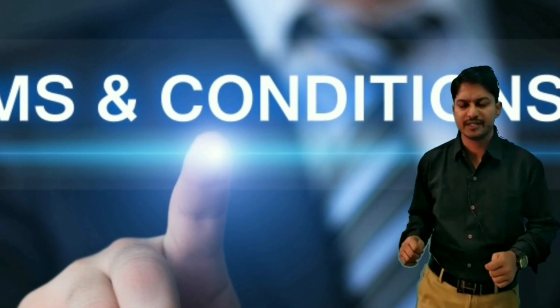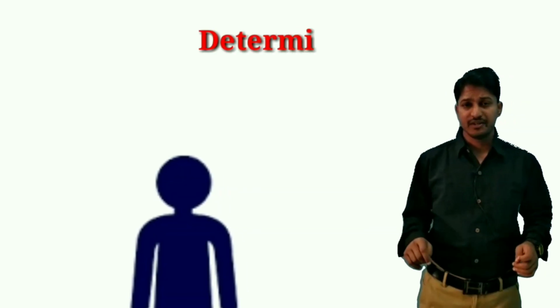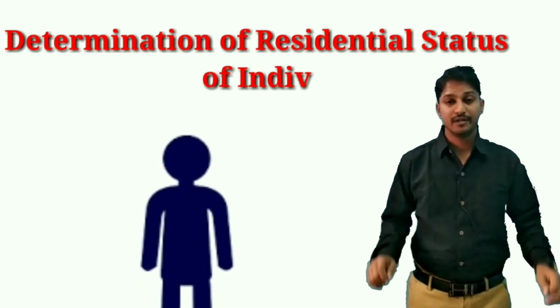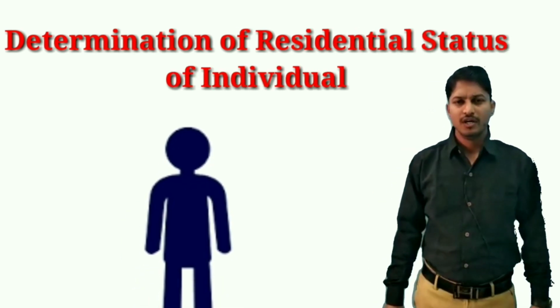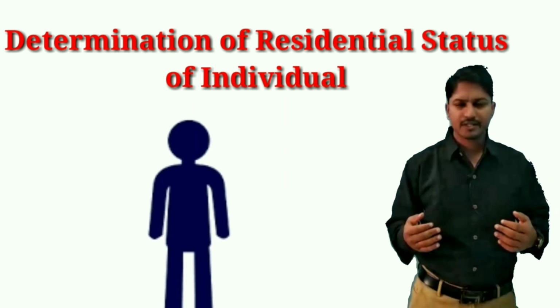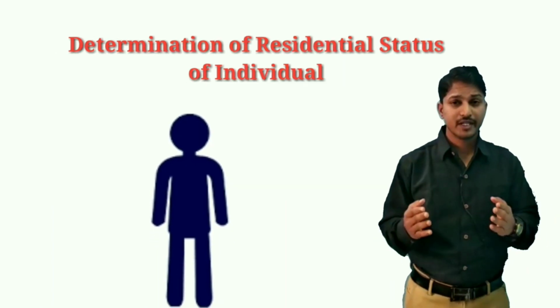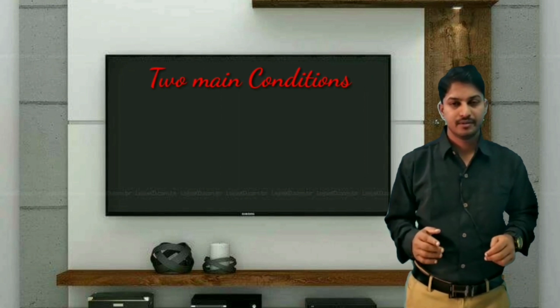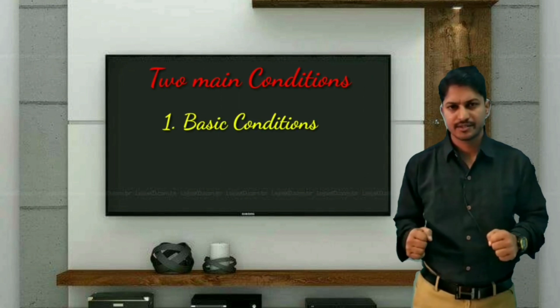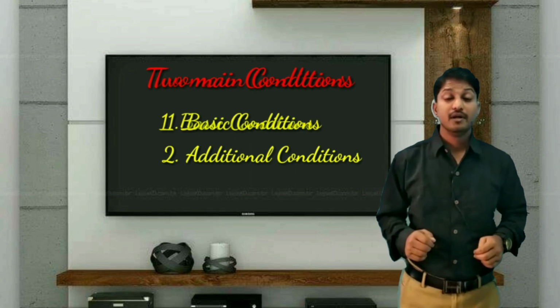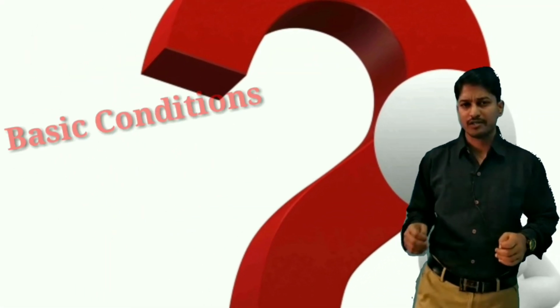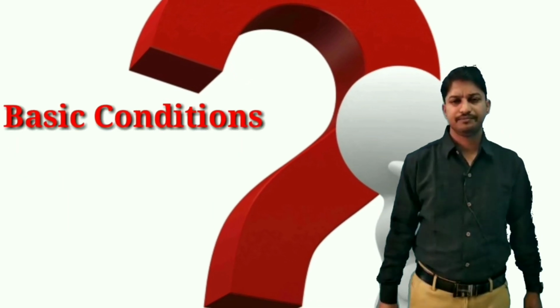So now, first one is determination of residential status of individual. If you want to know the residential status of an individual, you need to understand two important main conditions. First one is basic conditions and second is additional conditions. Then, what are the basic conditions?